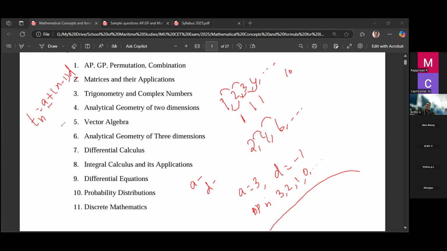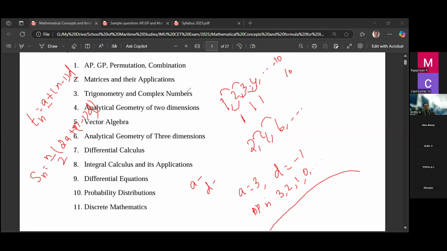Then another formula in AP is the sum of n terms. Suppose you are given a series like this: 1, 2, 3, 4, up to, suppose, 10. What is the sum of the numbers from 1, 2, 3, 4 up to 10? Since the numbers are easy, you can find it manually. But the series may be difficult, so you cannot find the sum easily. So we use a formula: Sn is equal to n by 2 into (2a plus (n minus 1) into d). So this is the formula for finding the sum of n terms.